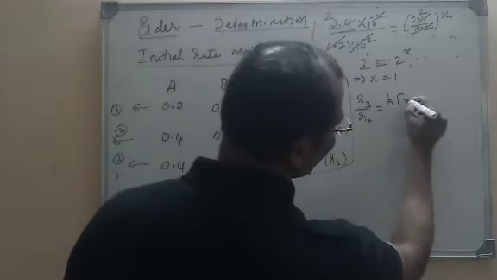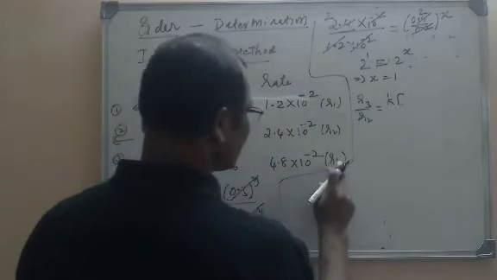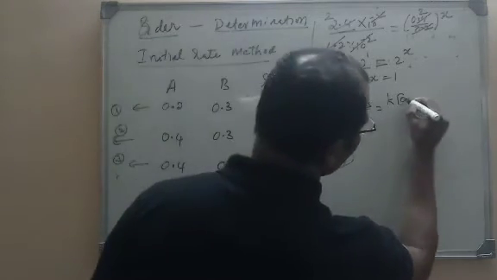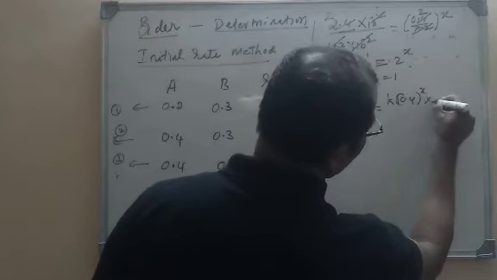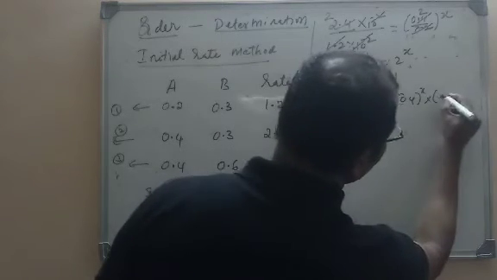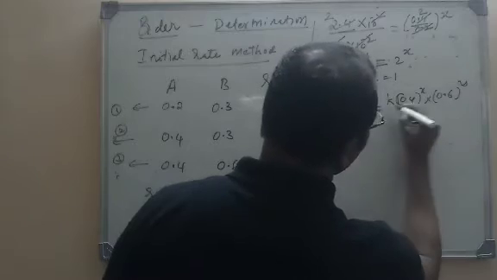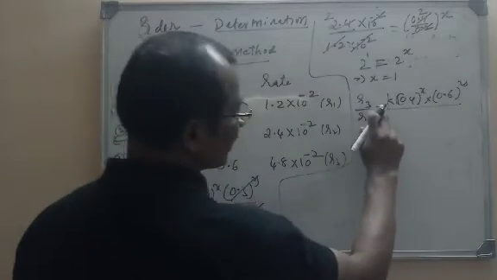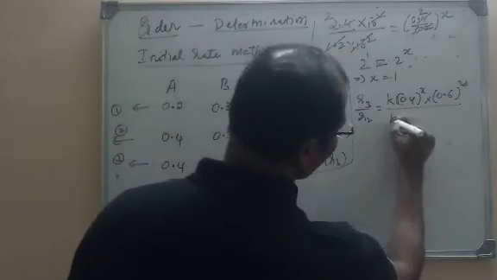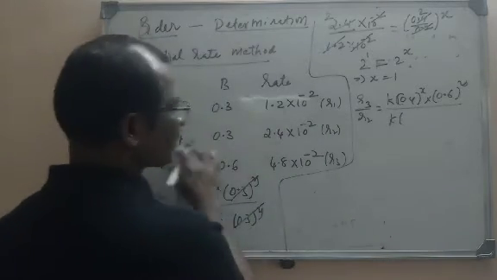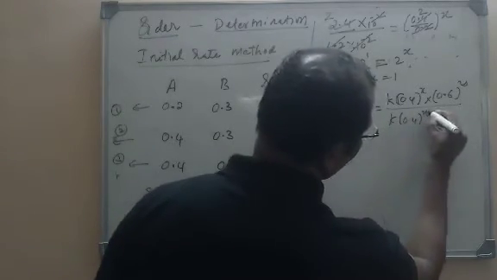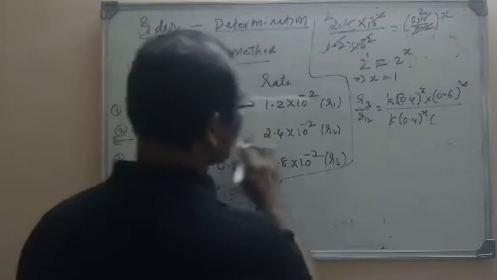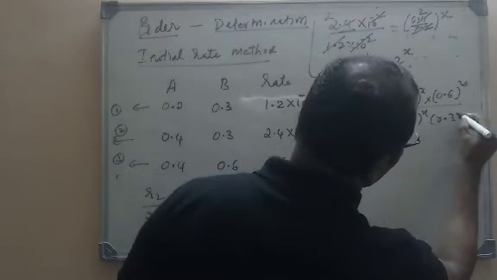R3 is equal to k into a power x into b power y. So for R3, a is 0.4 to the power x, into 0.6 to the power y. This is R3. The same way for R2, what is it? K into a power x. What is a power x? 0.4 whole power x into 0.3 whole power y.